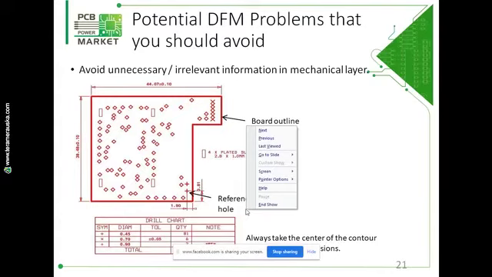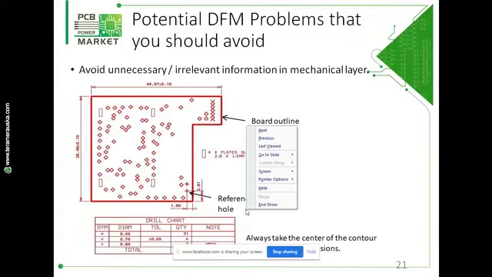Avoid unnecessary or irrelevant information in mechanical layers. It is not necessary to put all the information, whether relevant to PCB fabrication or not, in your mechanical layer.